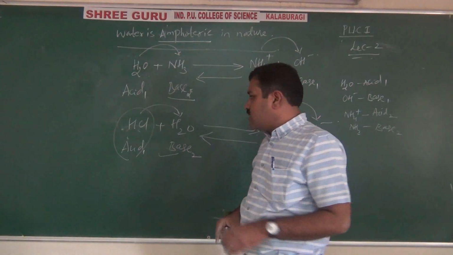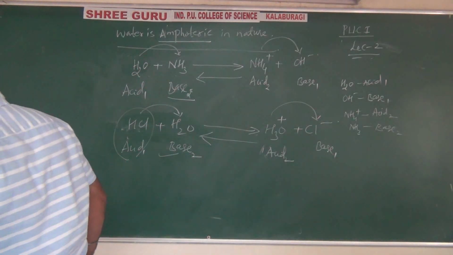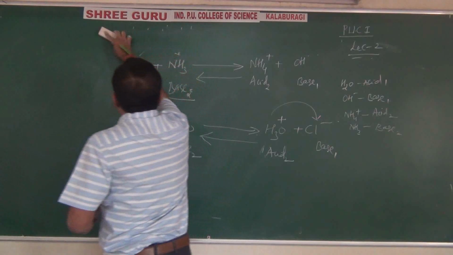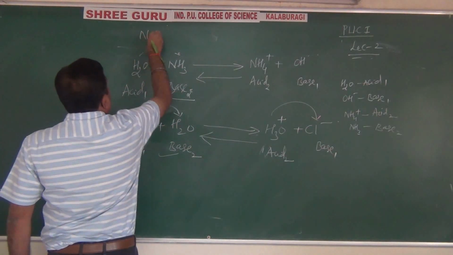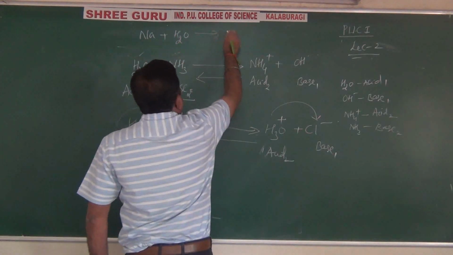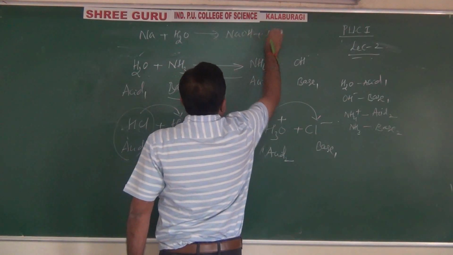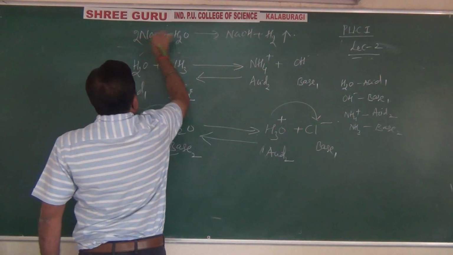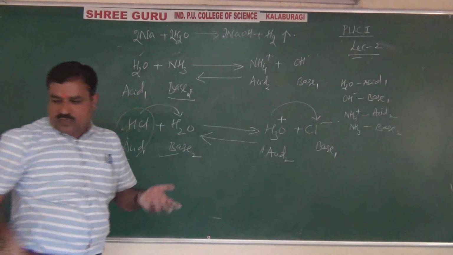So this is the important action of water. Not only does it act as amphoteric in nature, it even acts as a powerful oxidizing agent. To show that, for example, sodium metal or alkali metals react with water. It reacts very vigorously, forming sodium hydroxide with a hissing noise. The hissing noise is the liberation of hydrogen gas. 2Na + 2H2O gives 2NaOH and H2. This reaction you already know.